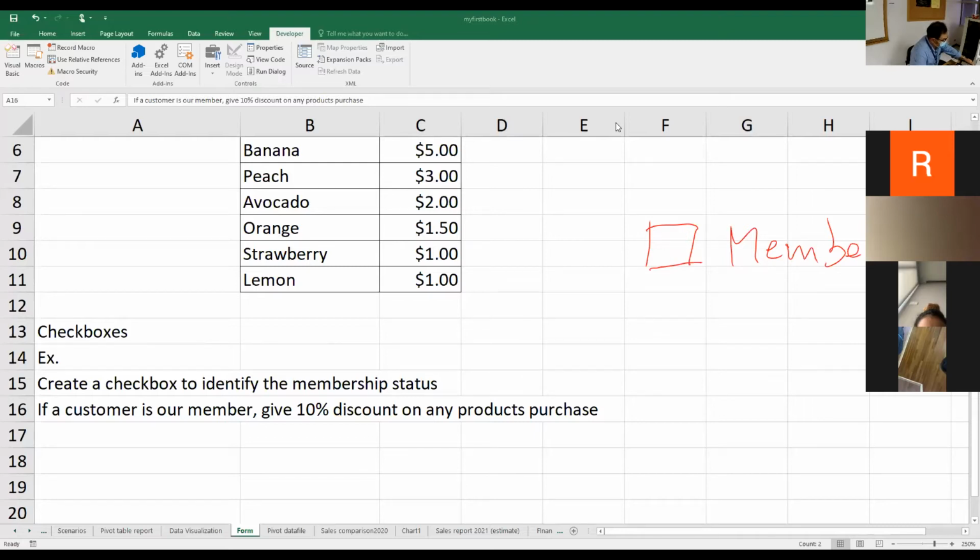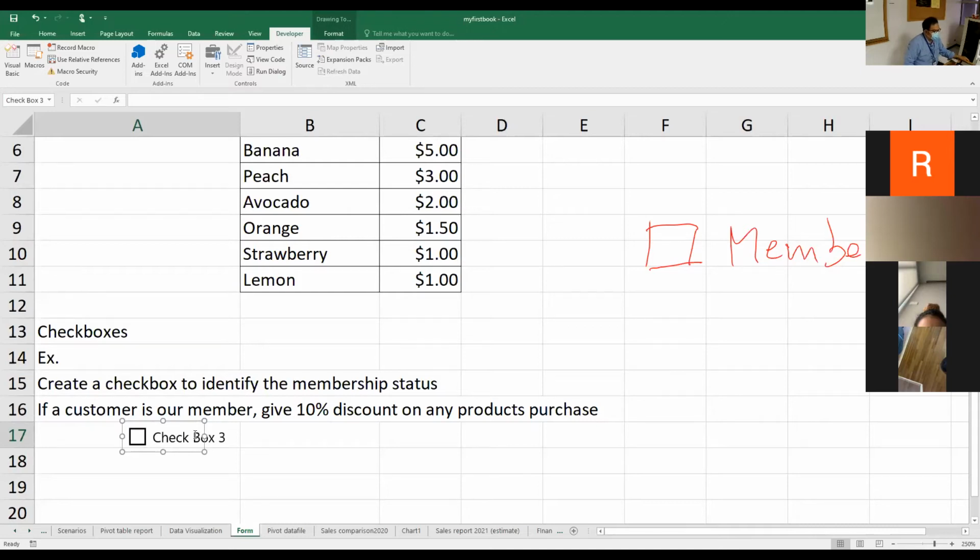Let me show you the checkbox and the way to use it first. Let's create one checkbox, and then I'll explain how the checkbox gives us the answer. I'll go to the Developer tab, then Insert, Form Controls, and choose Checkbox. Then you just drag to create a checkbox. It has a label called Checkbox 3 or something like that.